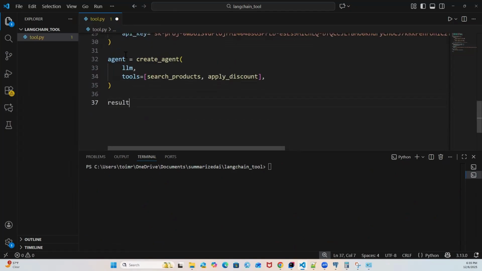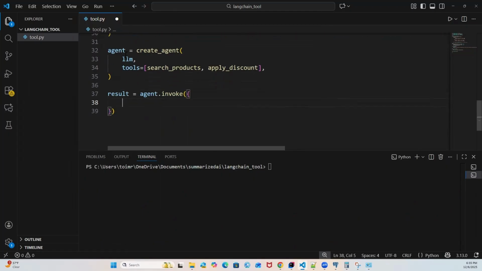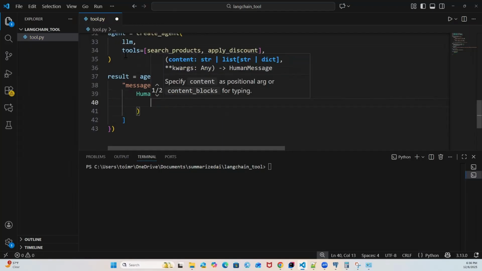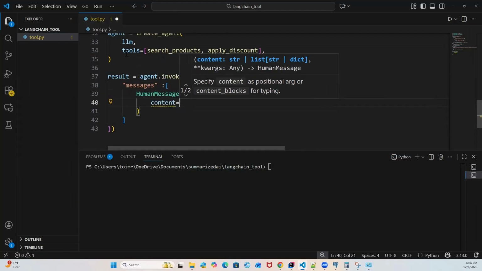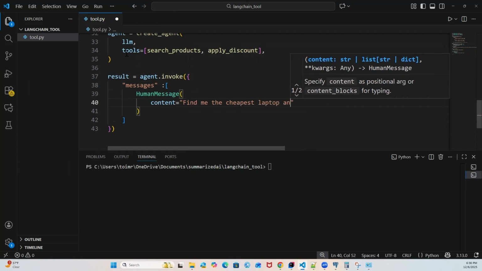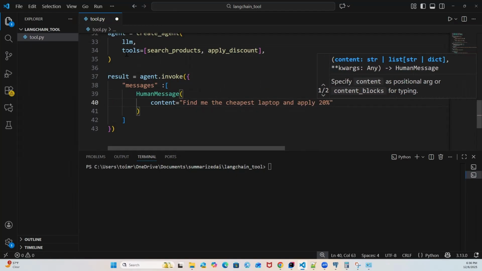So we say result equals agent.invoke, provide messages, and the HumanMessage with content equals: find me the cheapest laptop and apply 10% discount.